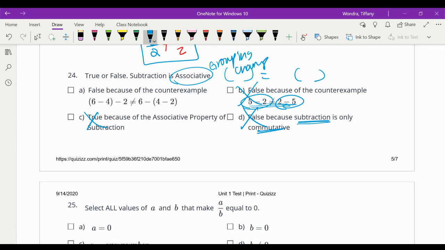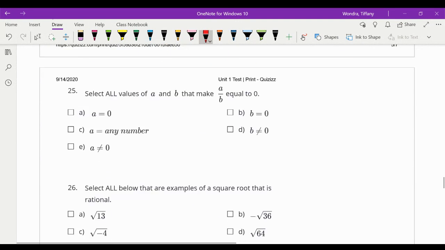This shows the order doesn't change. 6, 4, 2. 6, 4, 2. But this has the grouping around 6 and 4, so that would be 2 minus 2 is 0. This one changed the grouping to 4 and 2, so that would be 6 minus 2 is 4, and clearly 0 doesn't equal 4. So there's a counter example.